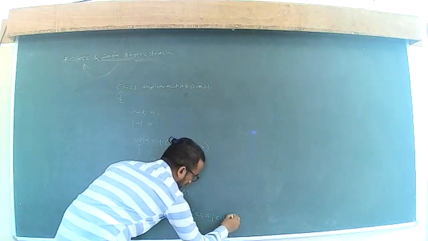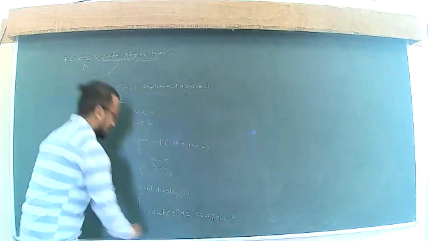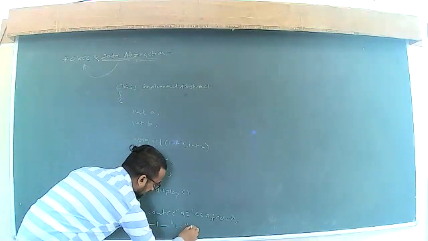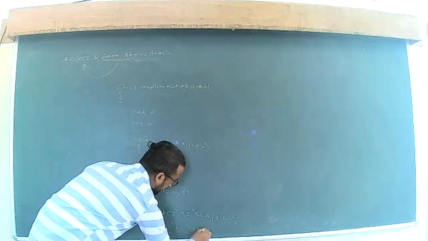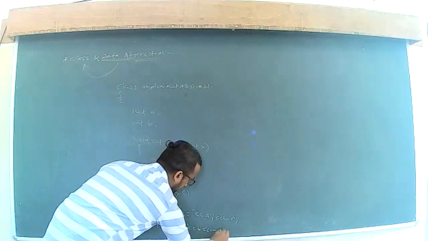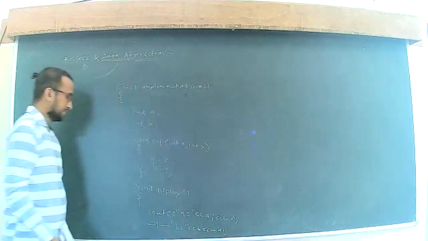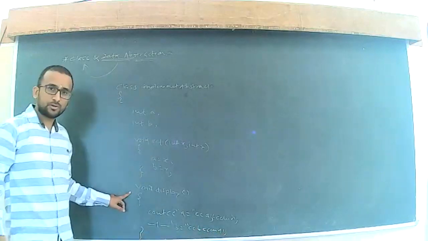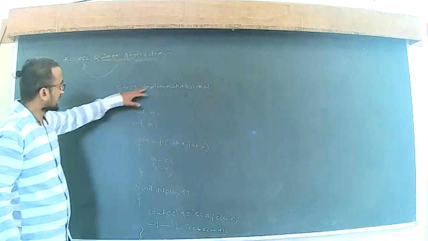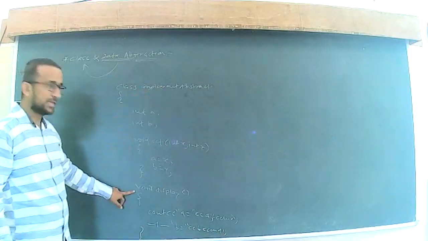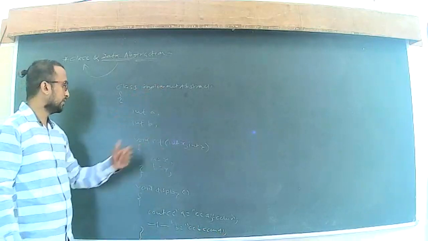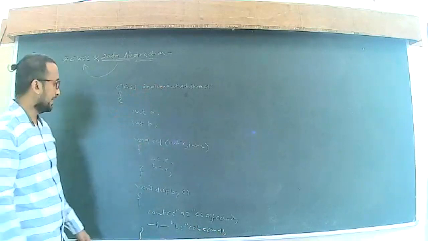You can also add b is equal to b. Okay, so this is nothing but a member function of this class, implement abstract, to display the values that we have taken with the help of x and y.